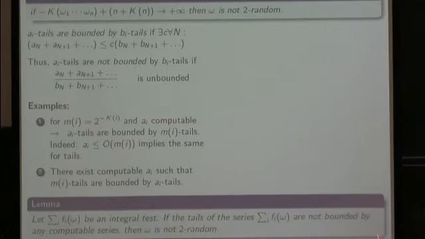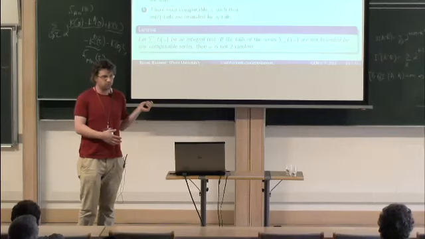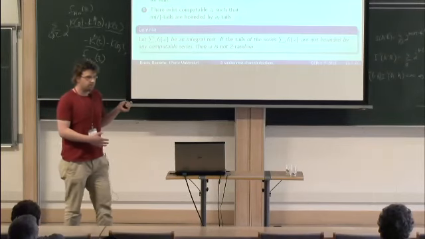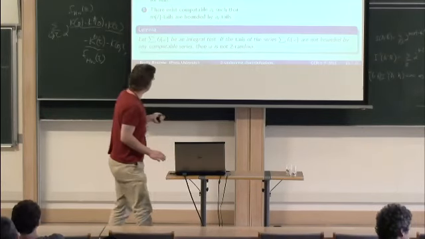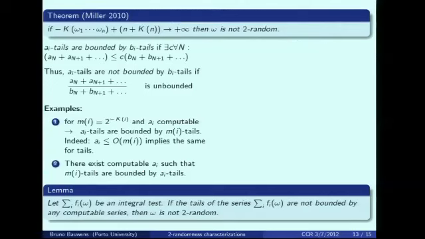Very stupid, I forgot to check the converse, but probably it's also true. So that's another way to characterize two randomness. So how does this imply this? I will not go through the details, but it's just by taking a universal integral test.